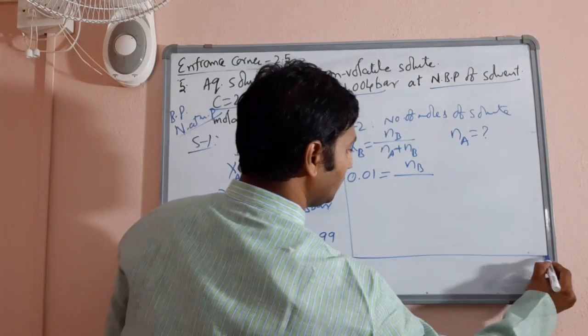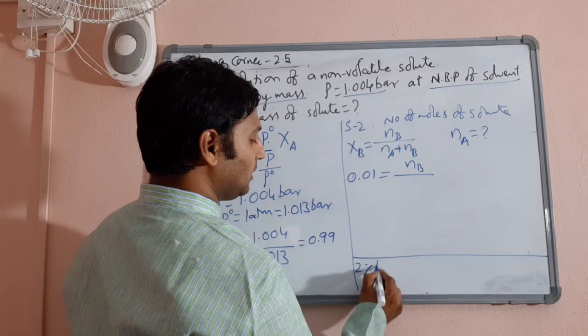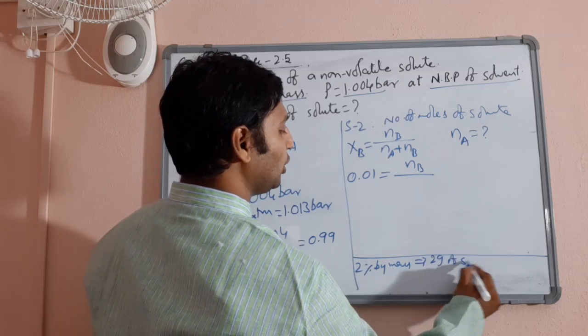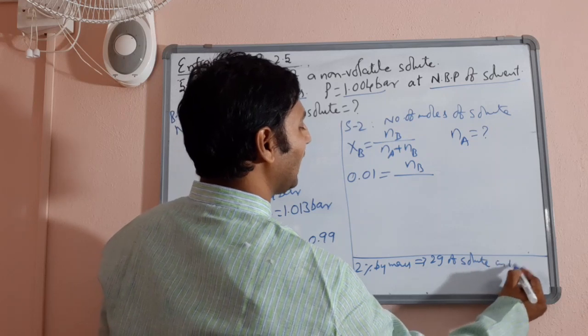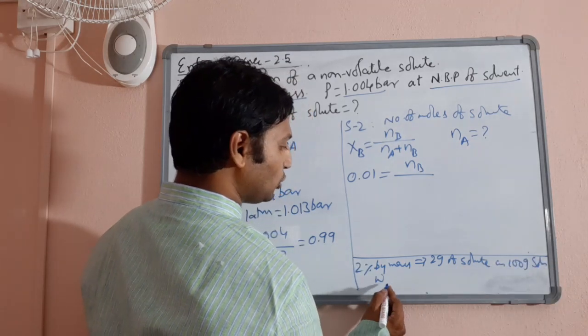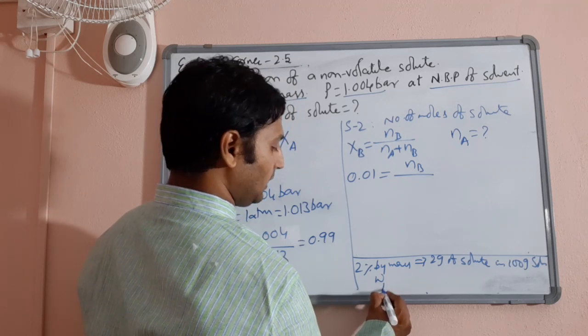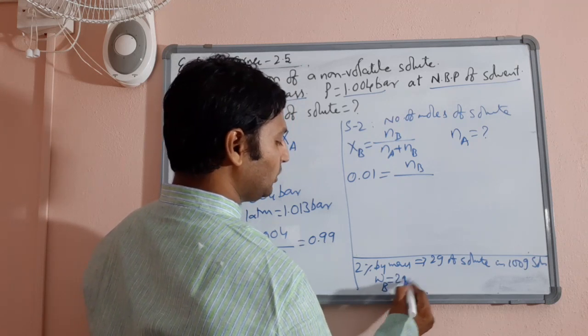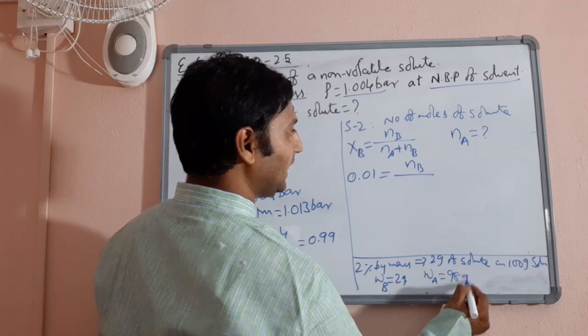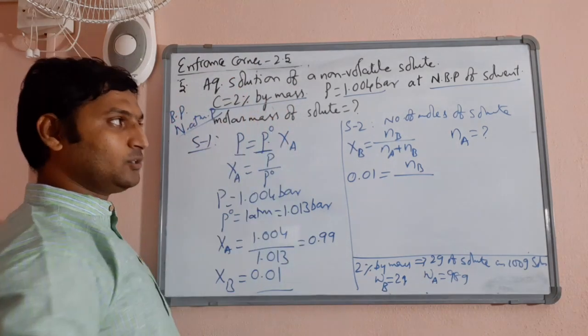So 2% by mass implies 2 grams of solute in 100 grams of solution. That means weight of solute, I'll call it WB, should have been 2 grams. Weight of solvent, WA, should have been 98 grams. Solvent is water, you know.